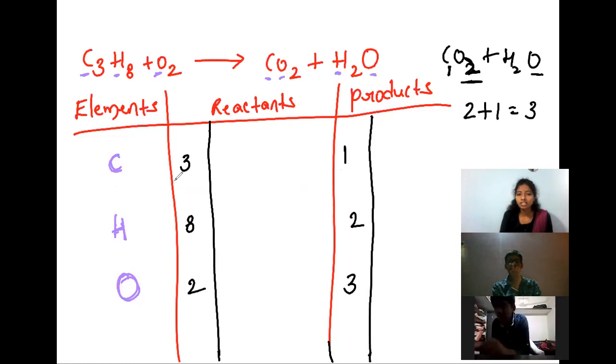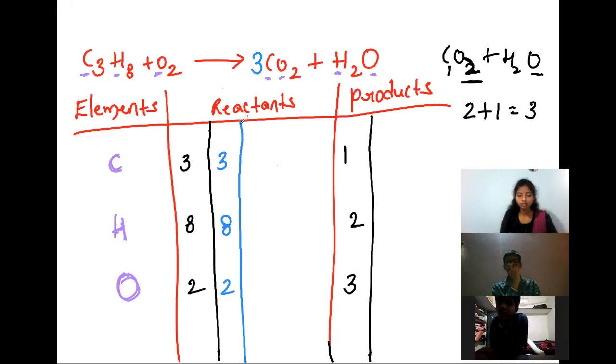Now see, on the reactant side carbons are 3, but on the product side 1. So we need to balance on the product side. For that, I want to take 3 before CO2. We are not taking any number on the reactant side, so I write it as it is. Now carbon atoms are changed from 1 to 3. Hydrogens are the same. Now oxygens are changed: 3 to 6, and plus 1 here, total 7.